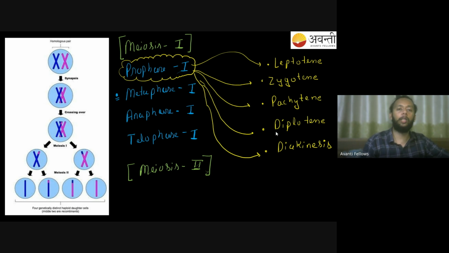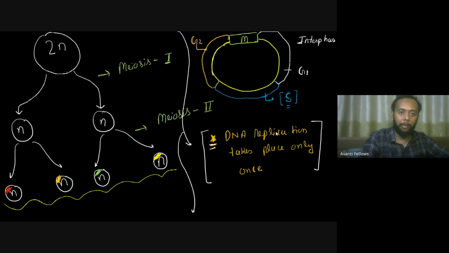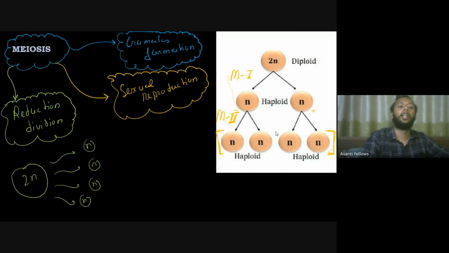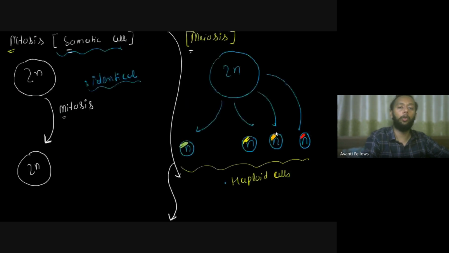After this, the story is going to be quite simple. The story from here is not going to be that difficult for you, right? And please remember meiosis, whenever it happens, happens during gamete formation. It happens during the sexual mode of reproduction. And whenever meiosis happens, it is a reduction division. The number of chromosomes is going to decrease.